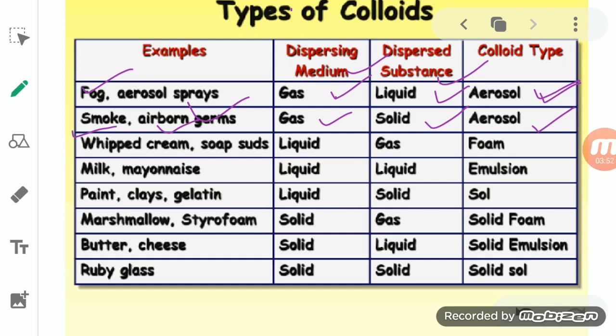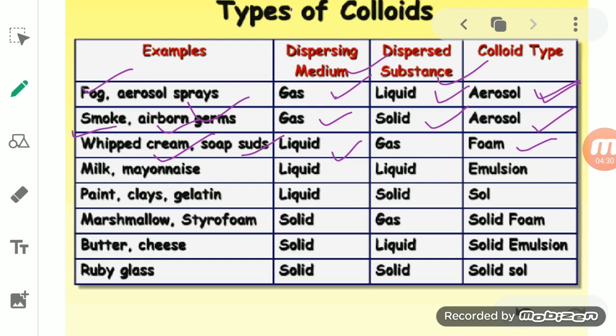Now see here, if we take the dispersing medium as a liquid and a gas is dispersed in it, so gas in liquid, then it forms a type of colloidal substance that is a foam. Like whipped cream, which is like the cream we use for shaving cream, or soap suds. In these things the gases are the dispersed phase, while the dispersion medium is the liquid.